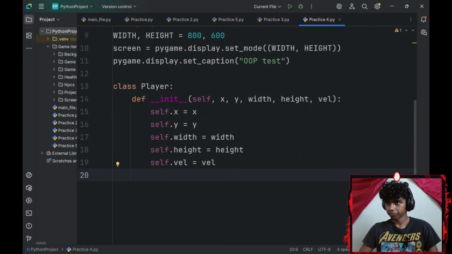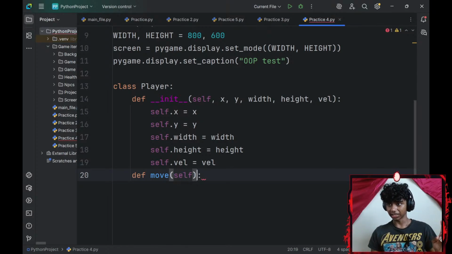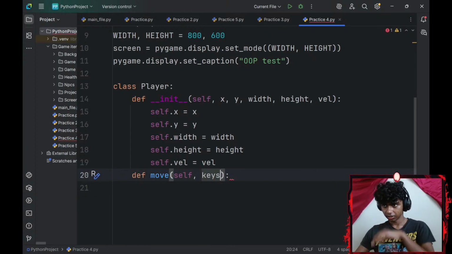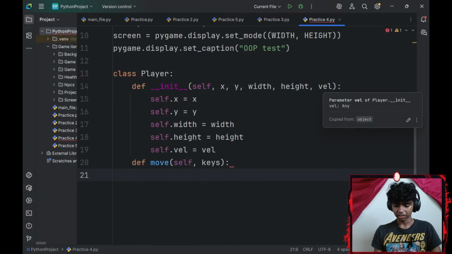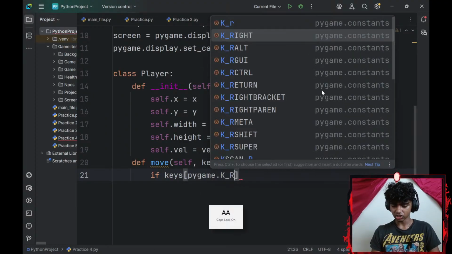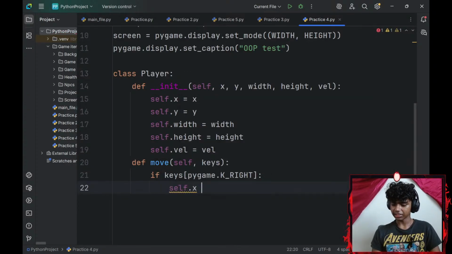Alright, and then let me next up go ahead and create another method called move. This is going to be my player movement. Since it's a method, it is going to be coming with a self parameter. I will add a parameter of keys. Okay, and then I'll go with an if statement. If my keys at index of pygame.K_RIGHT, if my right key is pressed, I will increase my player's x-axis, which means self.x, by my self.velocity.